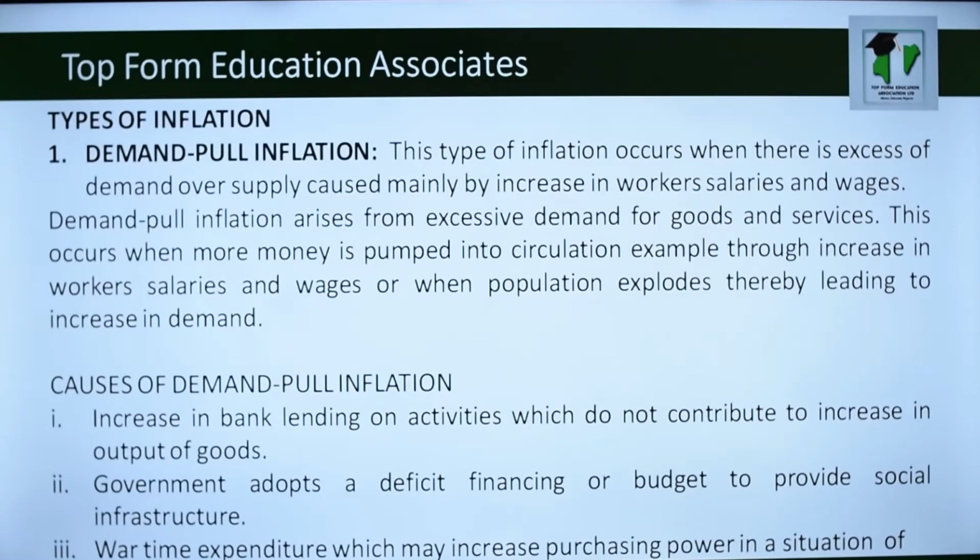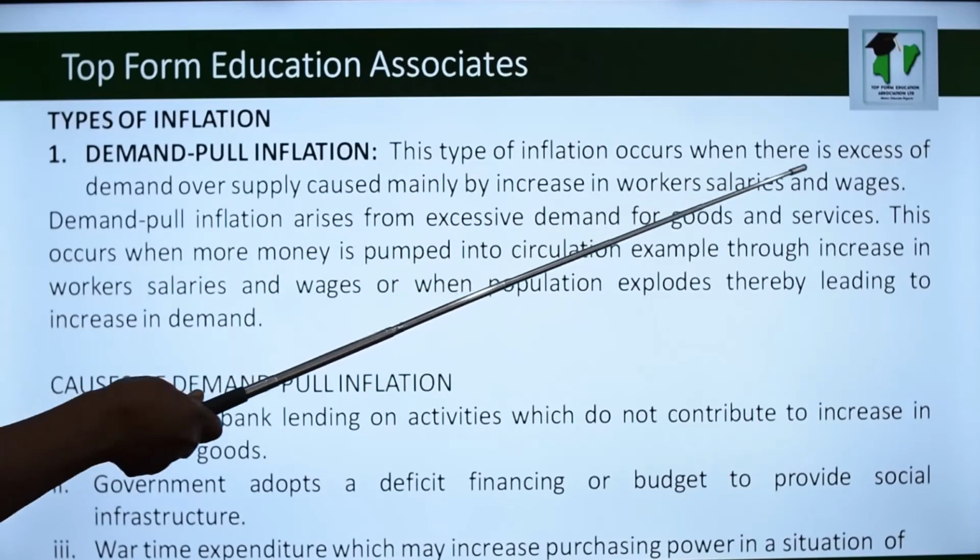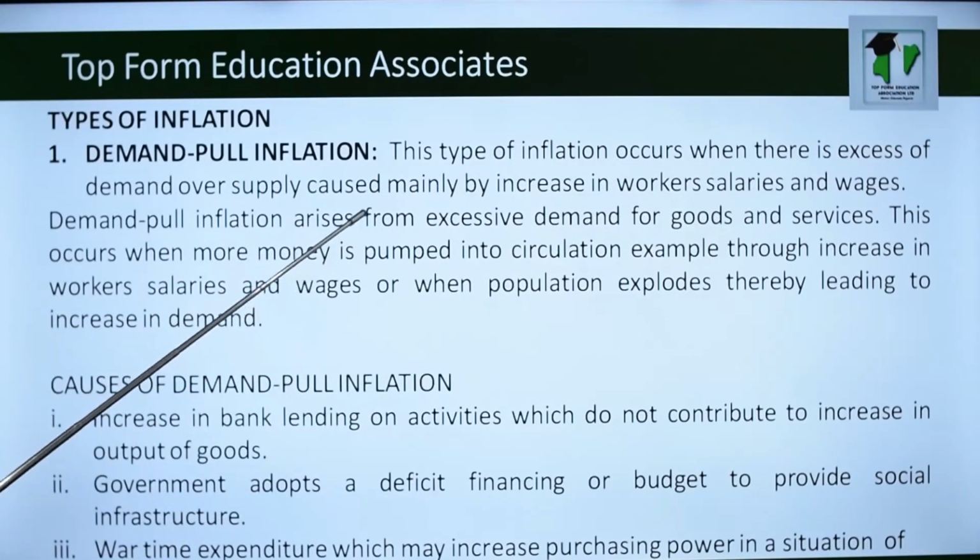Now, in terms of inflation, we have demand pull inflation, and we have cost push inflation. So let's start with demand pull inflation. This is inflation that's caused as a result of increase in demand for goods and services. When there's increase in demand for goods and services without a corresponding increase in the output of goods and services, there will be increase in prices. So this type of inflation occurs when there is excess demand over supply, caused mainly by increase in workers' salaries and wages.